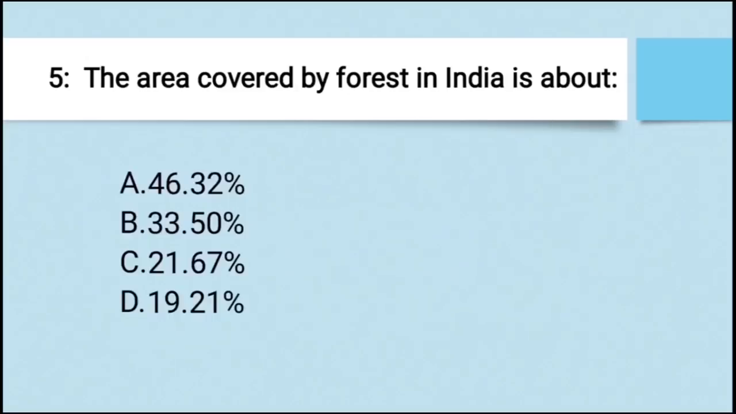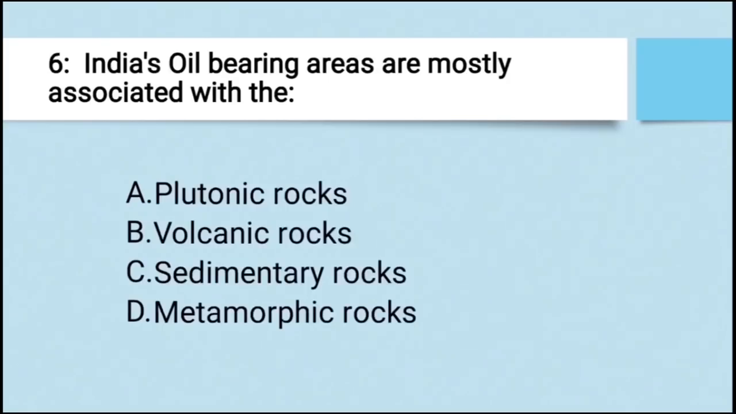The area covered by forest in India is about: A, 46.32%. B, 33.50%. C, 21.67%. And D, 19.21%. And the right answer is 21.67%. India's oil-bearing areas are mostly associated with the A, plutonic rocks.